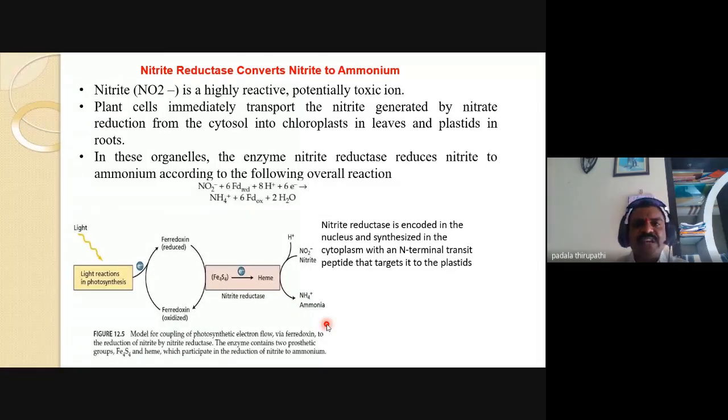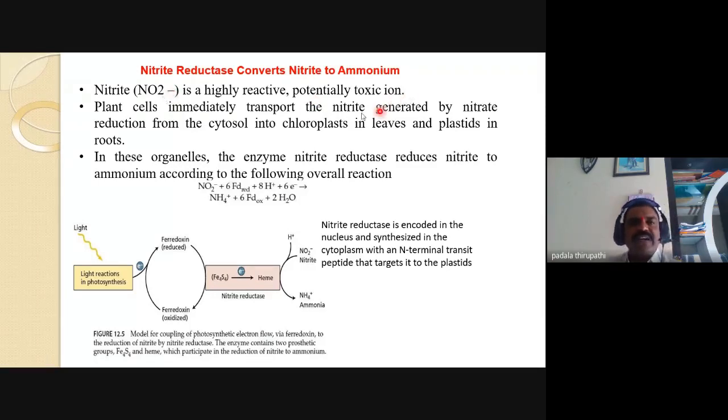Nitrate reductase converts nitrate to nitrite. Nitrite, NO2 minus, is a highly reactive, potentially toxic ion compared to nitrate, NO3 minus.